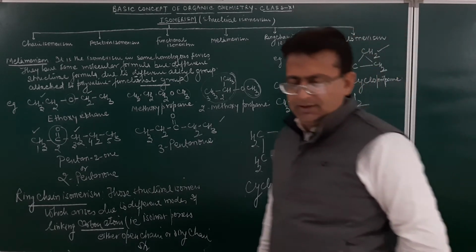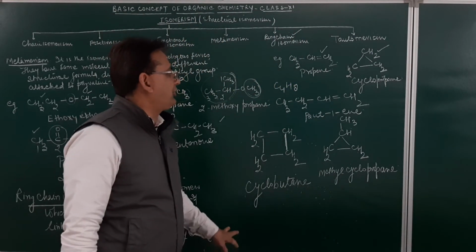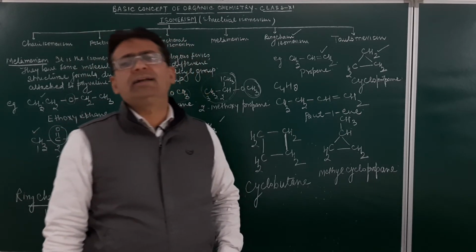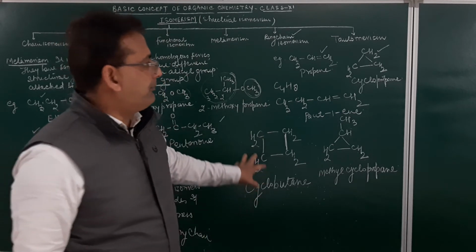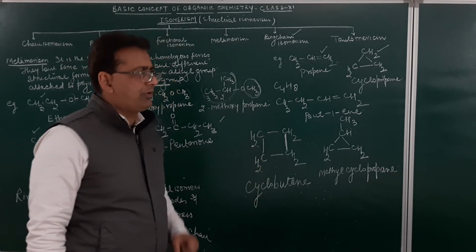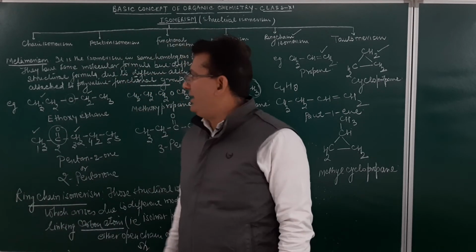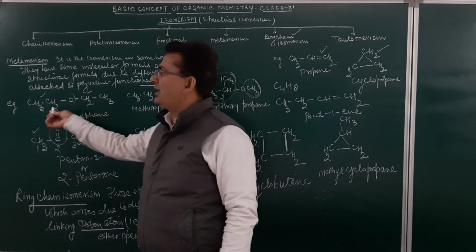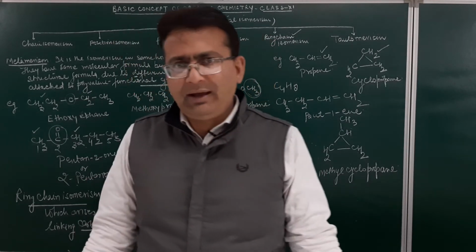This is called ring chain isomerism. So ring chain isomers are those structural isomers in which an open chain compound acquires a ring structure. Am I clear? Metamers are those isomers which arise due to the different alkyl groups attached to the polyvalent functional groups. Am I clear?